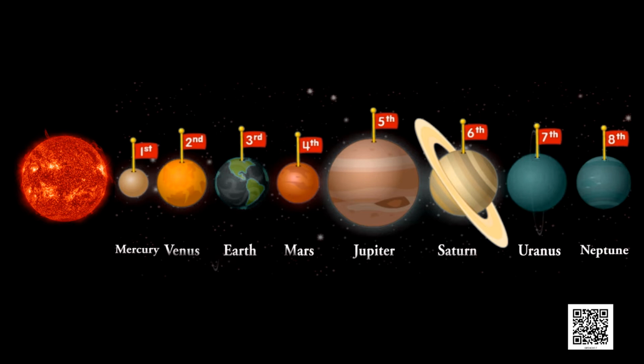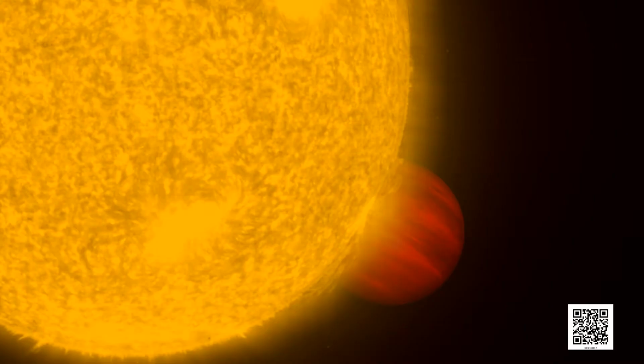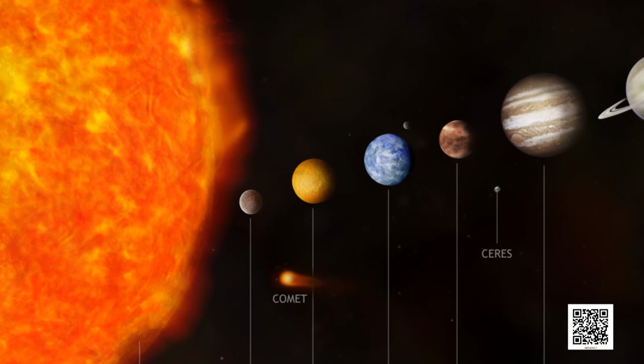Children, let us know about some members of the solar family. The first planet is Mercury or Budh. The planet Mercury is nearest to the sun. It is the smallest planet of our solar system.